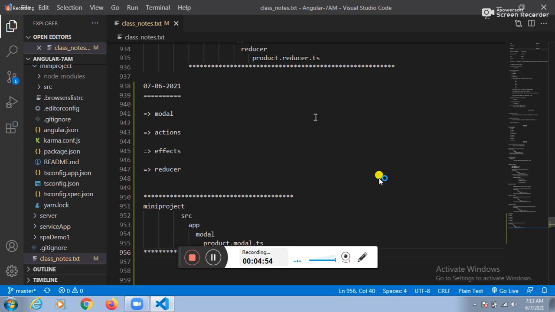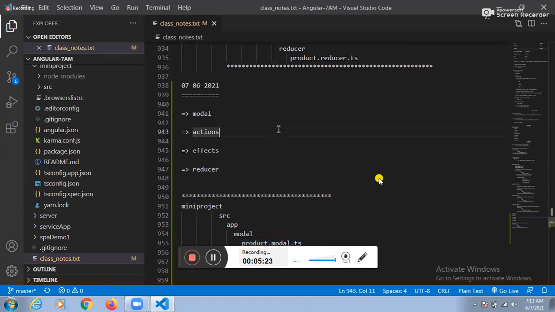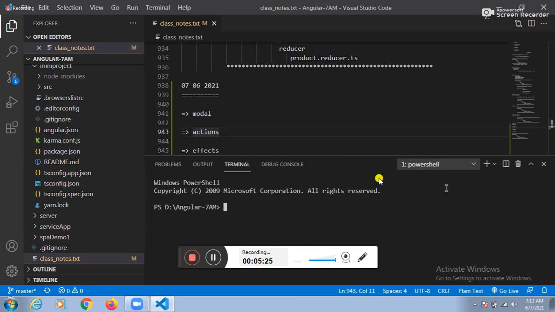Explain once again. What is the name of the project? Mini project. Under the mini project, which folder? The source folder. Under the source folder, the app folder. Under the app folder, the model folder. Under the model folder, product.model.ts.